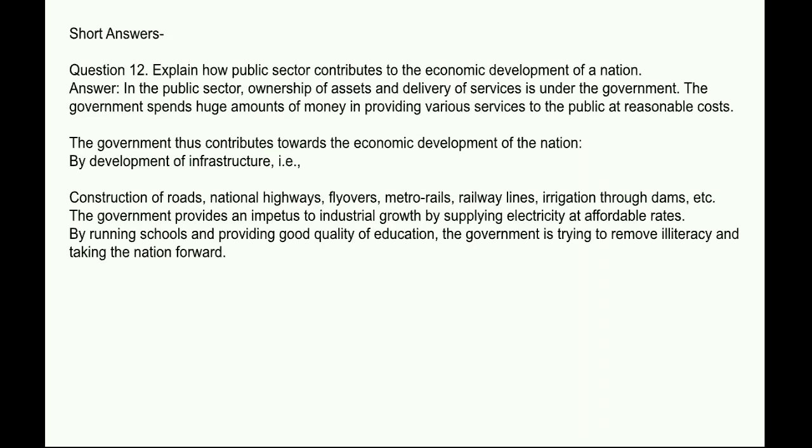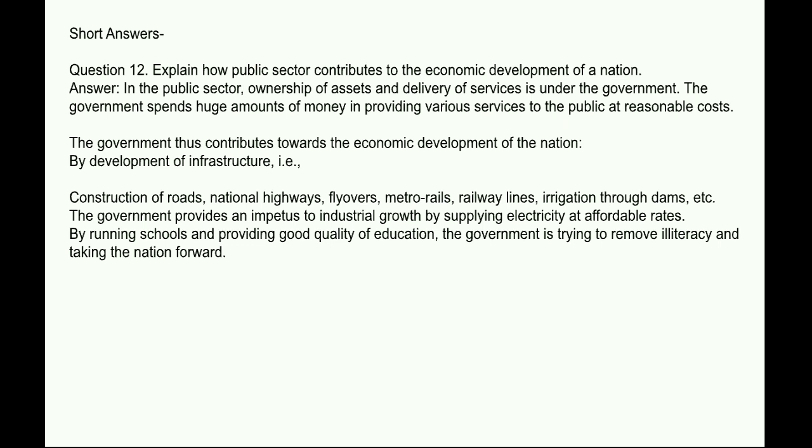Short answer. Question number 12, explain how public sector contributes to the economic development of a nation. Answer, in the public sector, ownership of assets and delivery of services is under the government. The government spends a huge amount of money in providing various services to the public at reasonable cost. The government thus contributes towards the economic development of the nation by development of infrastructure, construction of roads, national highways, flyovers, metro rails, railway lines, irrigation through dams, etc.